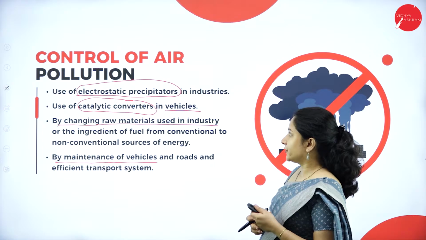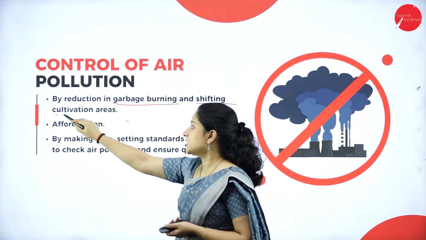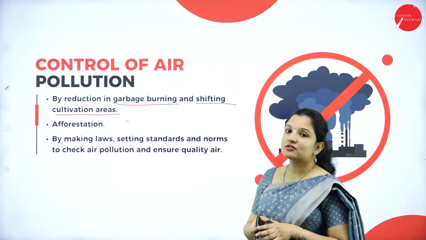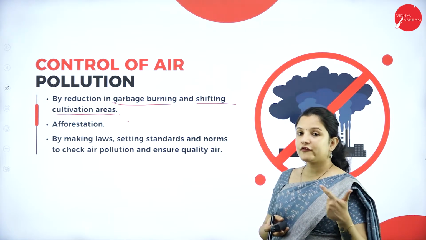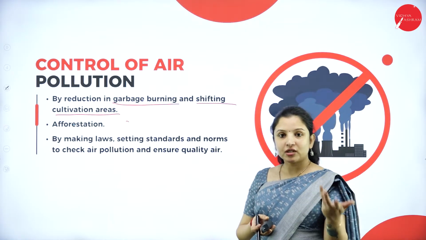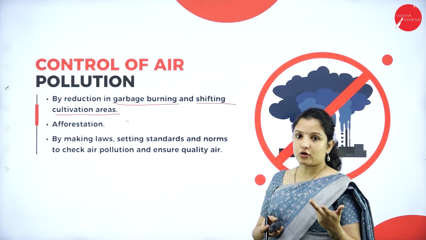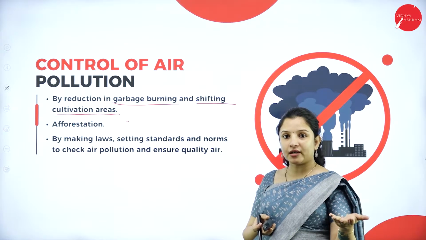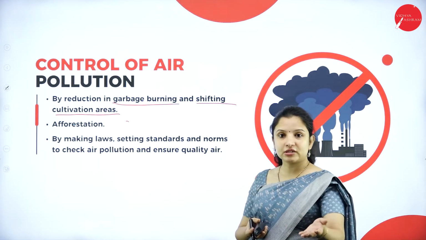Next, by reduction of garbage burning and shifting cultivation area. Here, shifting cultivation means instead of going for slash and burn agriculture, why can't they go for other cultural practices that don't cause pollution to the environment? They can uproot the plants instead of burning them, and that uprooted plant can be made into manure and used in the field, right?